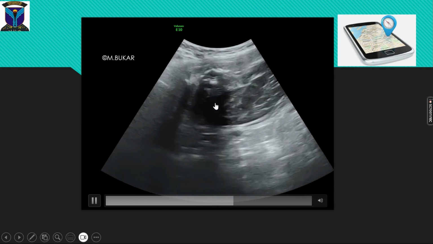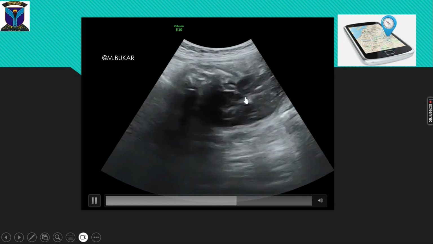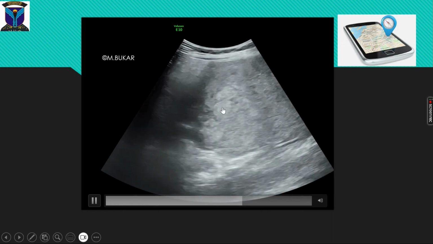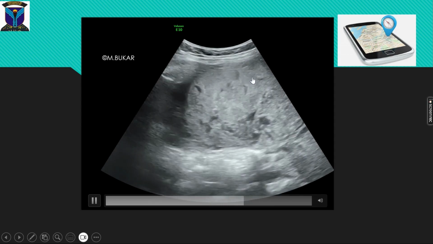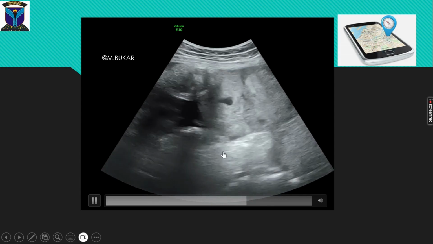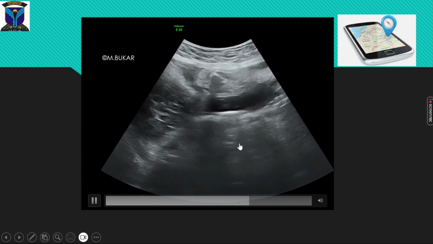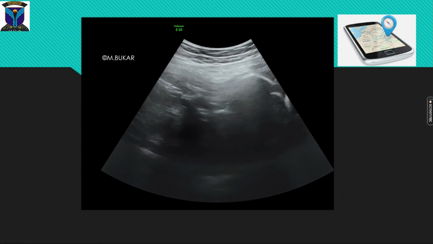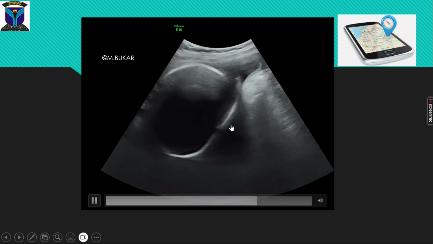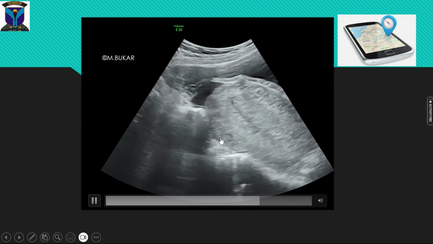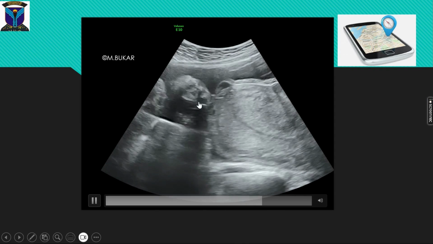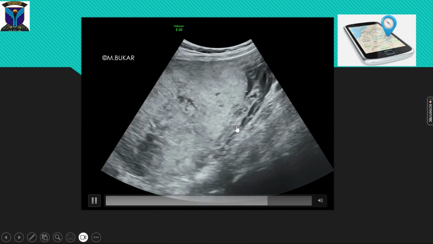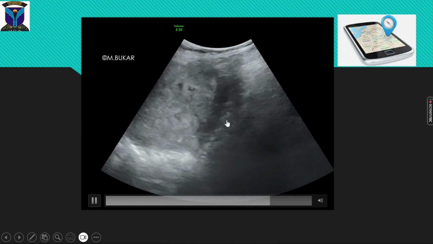Again, note the empty thorax and empty abdomen sign, a feature of maceration, degenerating placenta, bowel, again the deformed skull, the neovascularization, the highly vascular placental bed.